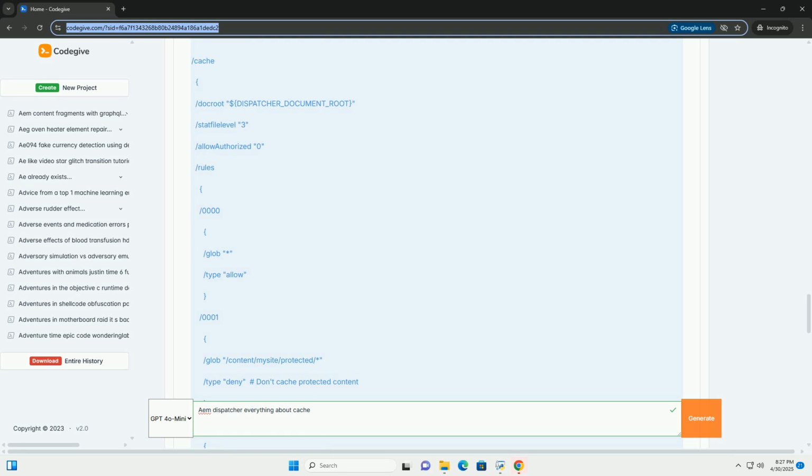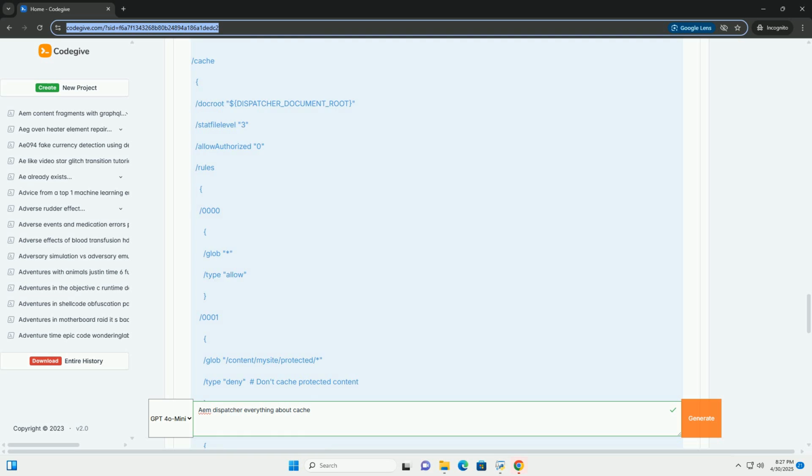5. Path parameter: the servlet accepts an optional path parameter, which specifies the content path to flush. If the path parameter is not provided, the servlet flushes the entire /content tree by default. 6. HTTP connection: the servlet creates an HttpURLConnection to send a POST request to the dispatcher. 7. Request properties: CQ-Handle specifies the content path to invalidate. CQ-Action specifies the action to perform, for example update, delete, activate.